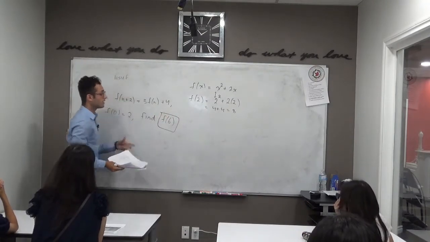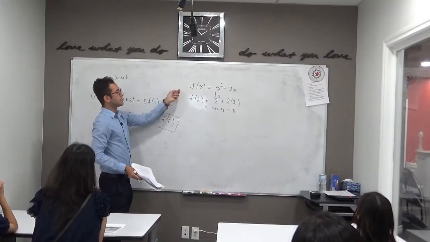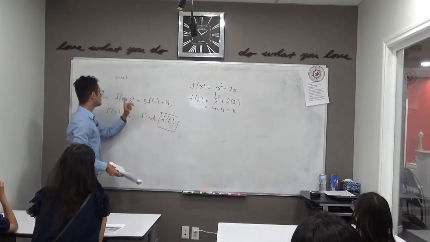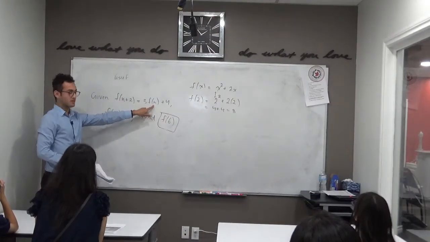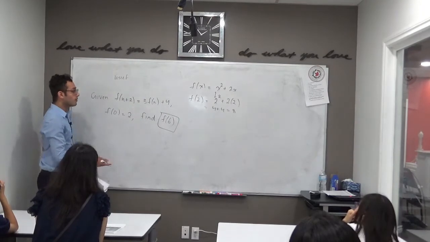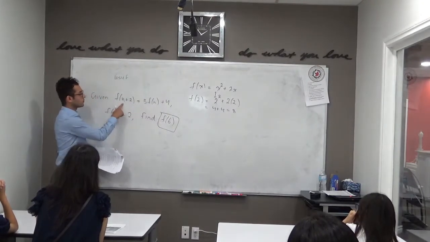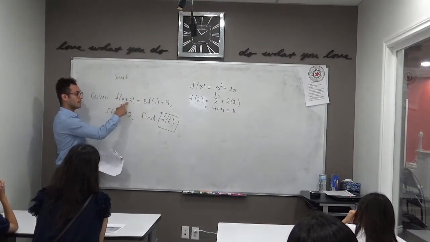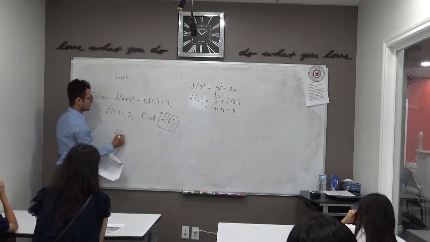We want to find the value of the function when the input is 6. And following what we normally do, it's almost natural for students to want to put in 6 for n, because it seems like that's the right thing to do. We want to find f of 6, so let's make n 6 and see what happens. The problem is, if we make n 6, we're going to have f of 8, correct? Because if n is 6, 6 plus 2 will give us our 8.